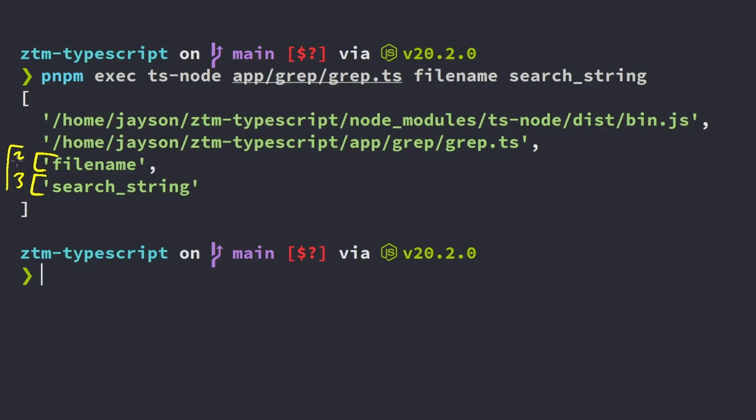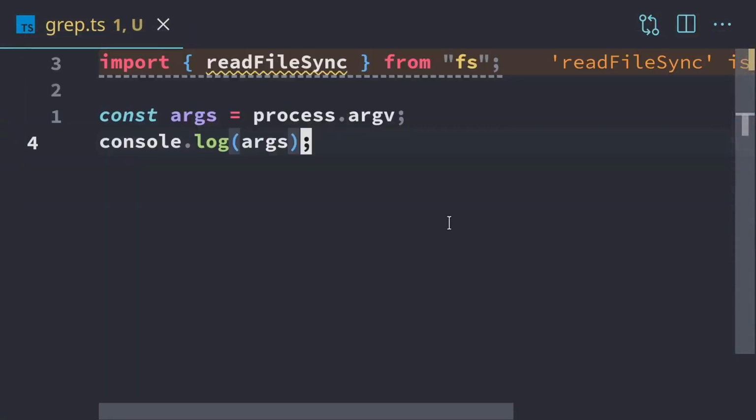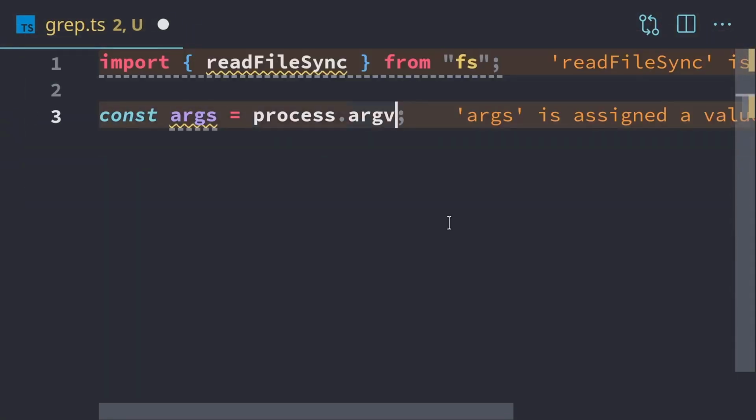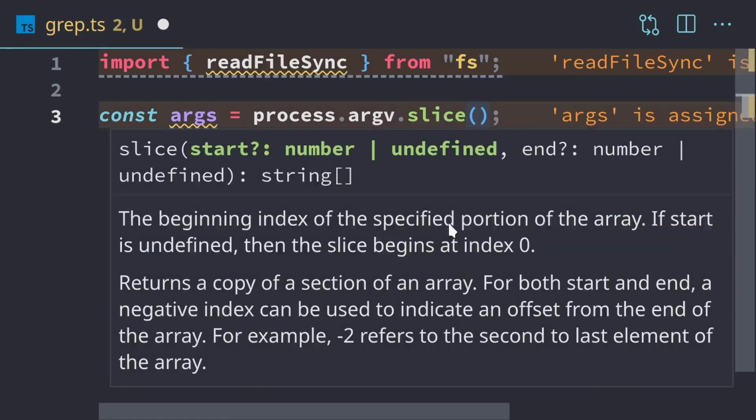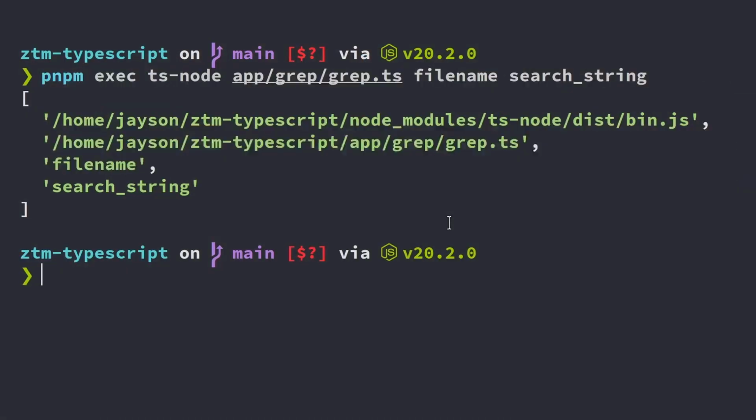So we need to pull out index 2 and 3 from the arguments in order to use them in our program. So we'll do that now. To get those two, what we can do is take argv.slice, and what slice will do is cut the array up based on the parameters that we provide. We're only going to use the first parameter. We're going to use 2, and that's going to jump straight right here. So we have 0, 1, 2, and 3. It's going to jump straight into 2 and then cut the rest of this array off. So our array is just going to be our file name and our search string.